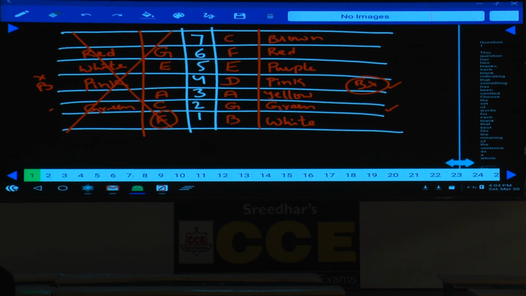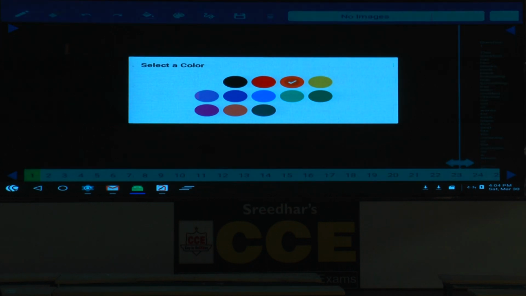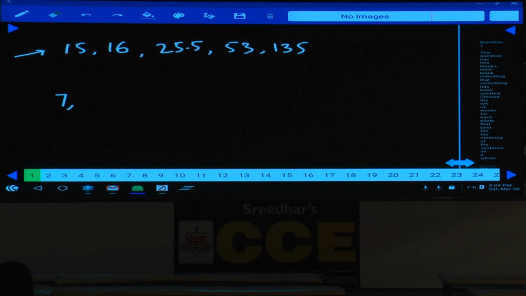Now this is about a two-row number series. In the first row the numbers given are 15, 16, 25.5, 53 and 135. In the second series, he has given only the first number. We need to identify the logic in the first series, and the same logic should be applied in the second series starting with 7.